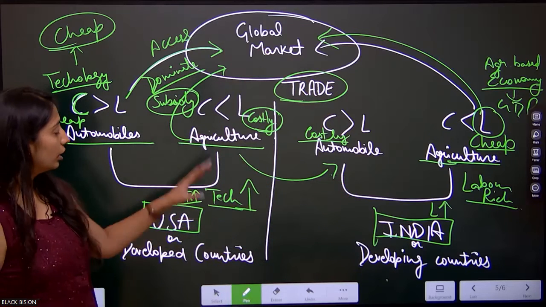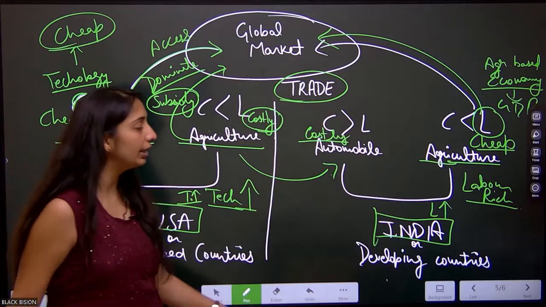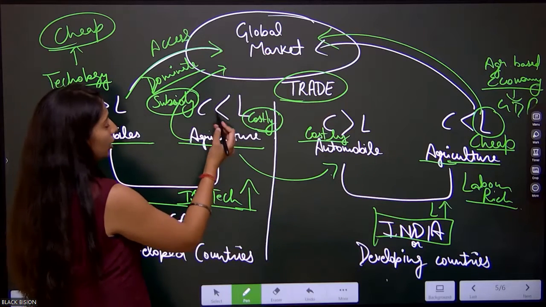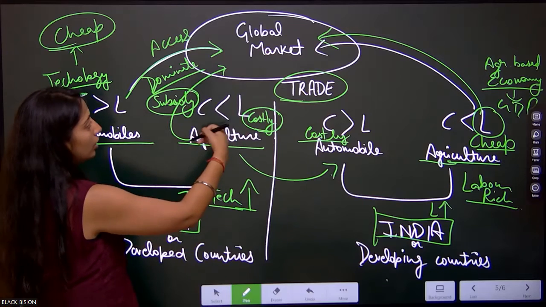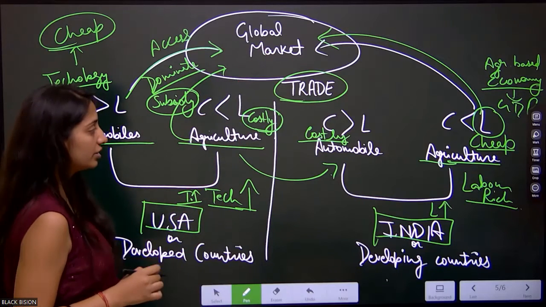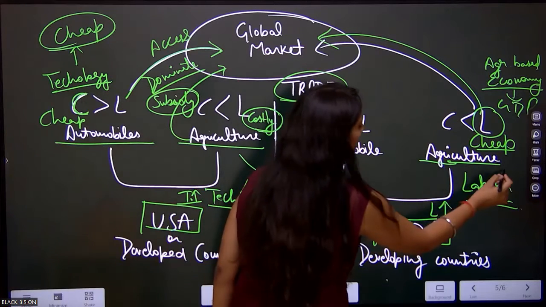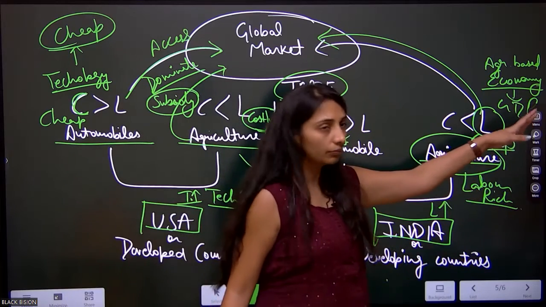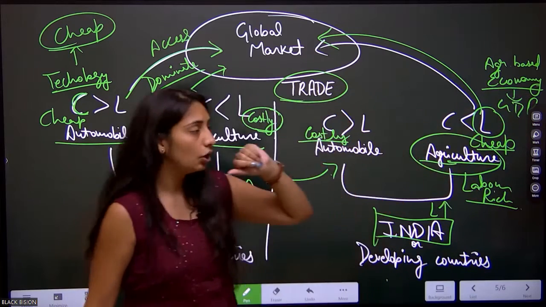So how will it impact the economy of India if the USA dominates the global market from the agriculture sector? Our agriculture sector will become weak. Accordingly, our GDP will become weak and the economy will fall down.